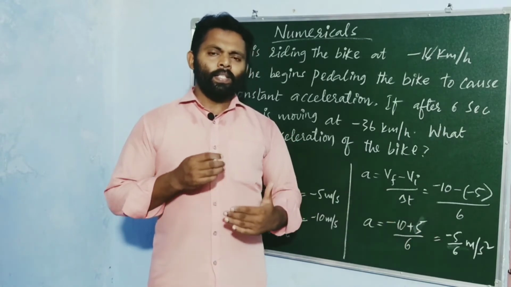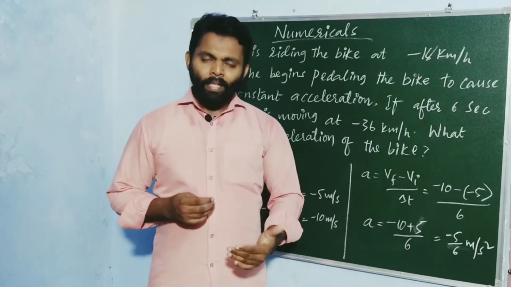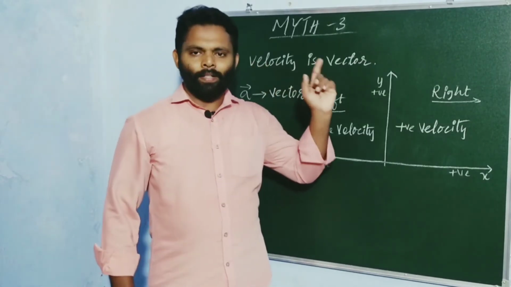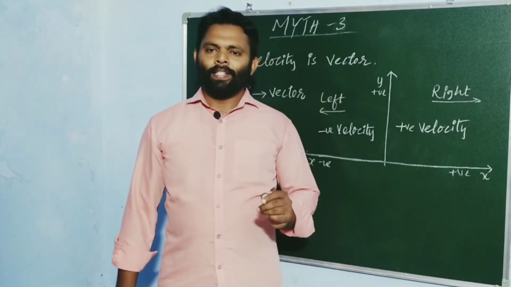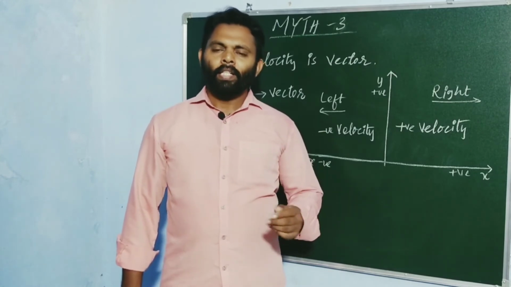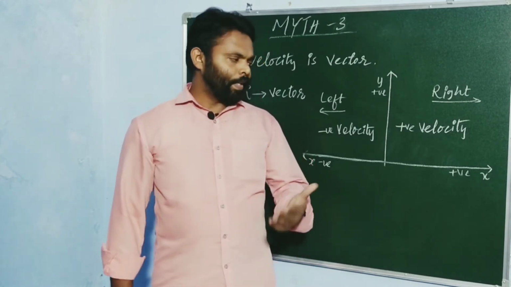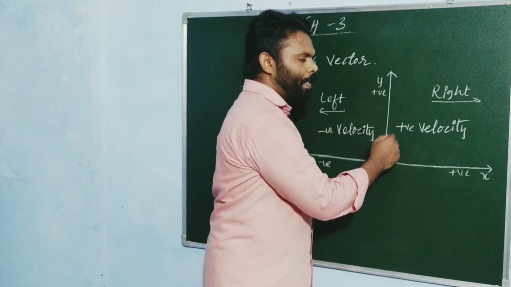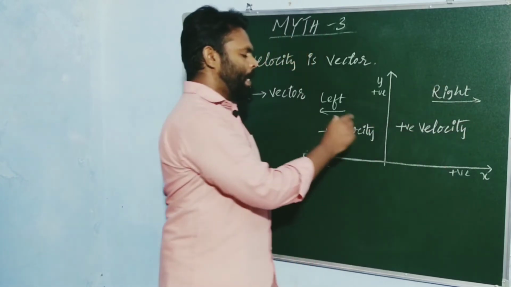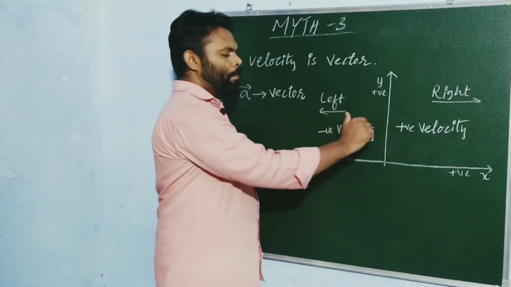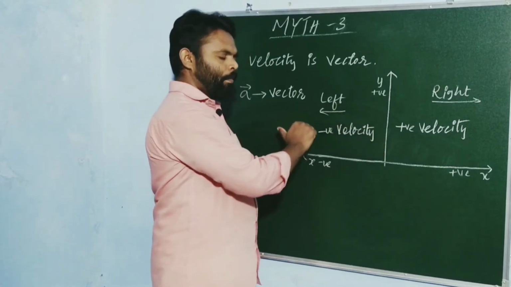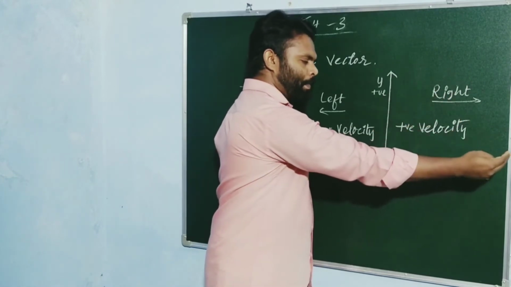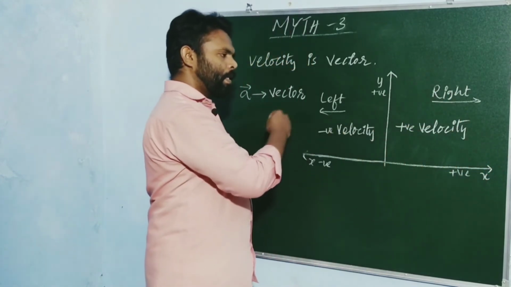let us try to understand in detail. Velocity is a vector. The sign on the velocity term tells you the direction in which the object is traveling. If the sign on velocity is positive, then the object is traveling towards the right. If the sign on velocity is negative, the object is traveling towards the left, because on a coordinate system, the right side is positive numbers and the left side is negative numbers.